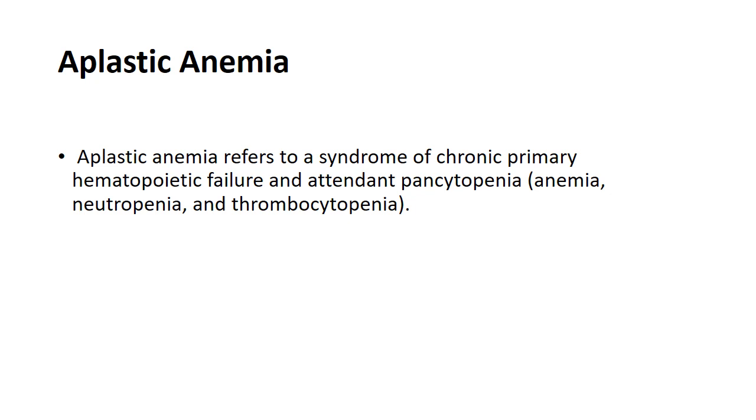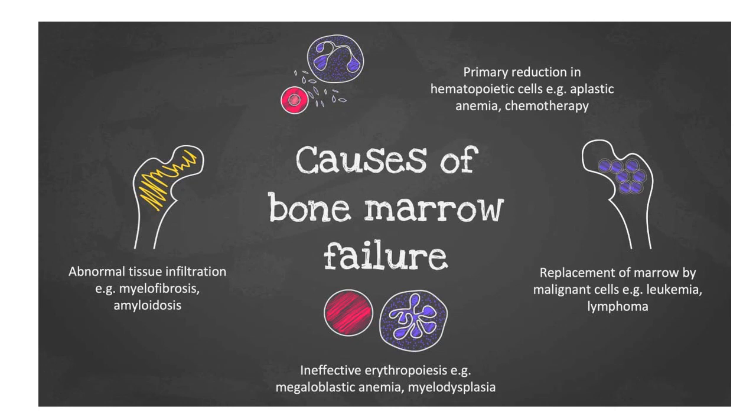Pancytopenia is the term used when all the cell lines are decreased in the peripheral blood, that is the patient suffers from anemia, neutropenia and thrombocytopenia. So there is suppression of the bone marrow stem cell resulting in decreased production of all these cells.